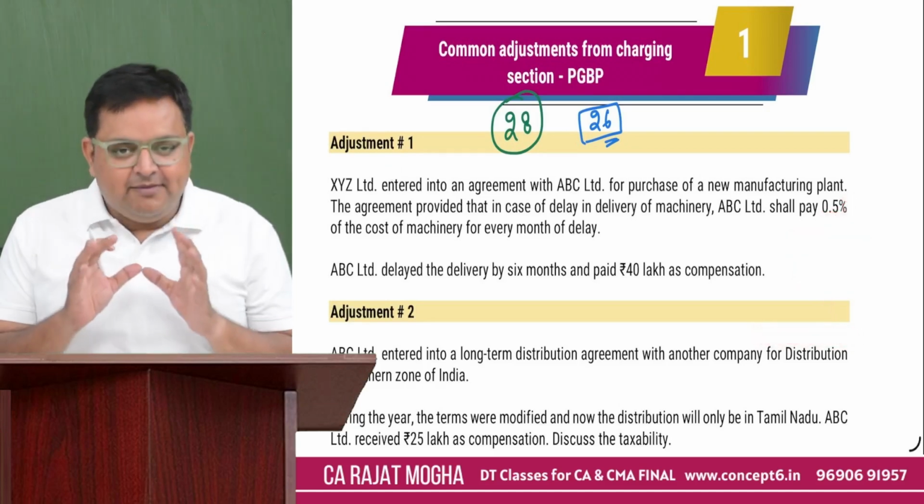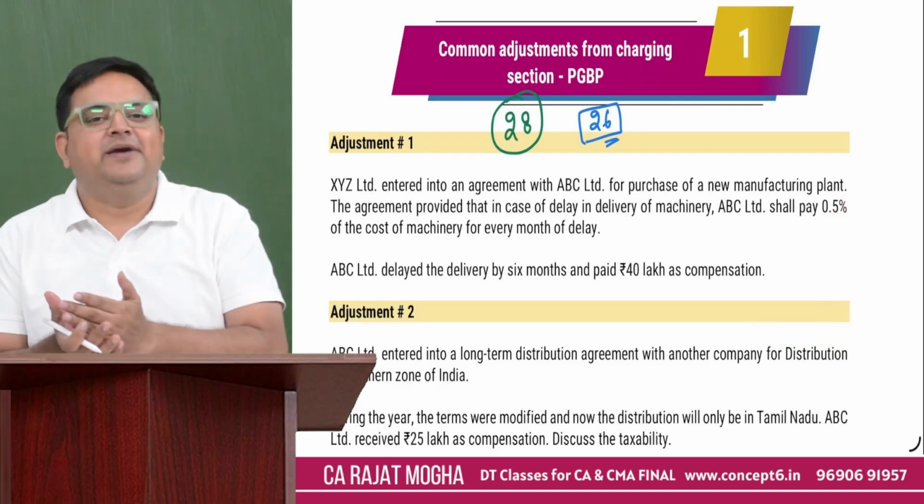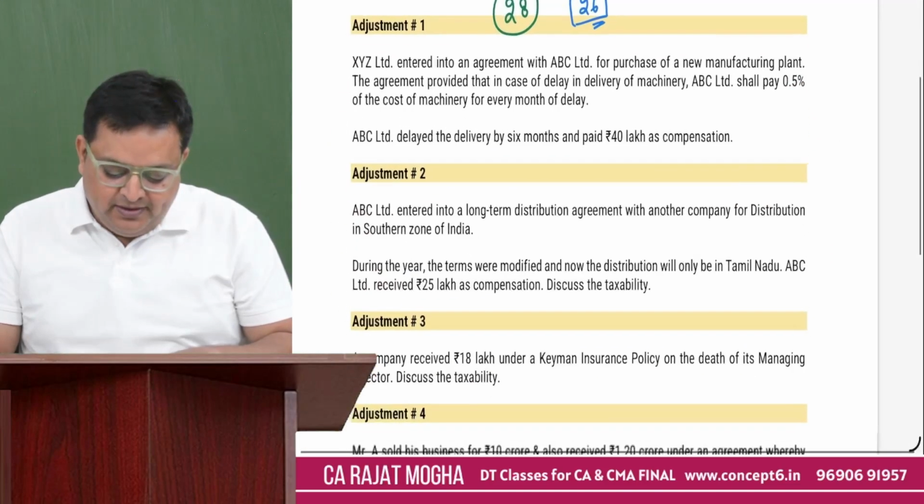So what is the thumb rule? Whether the contract is modified, whether the contract is terminated, then only please make it PGBP, otherwise don't make it, if it is a capital receipt.